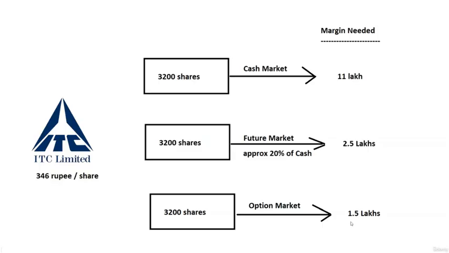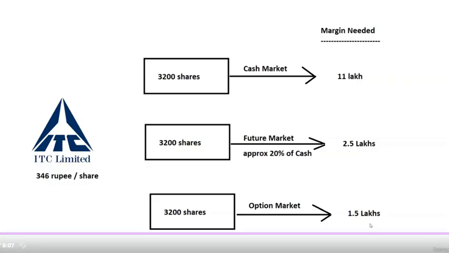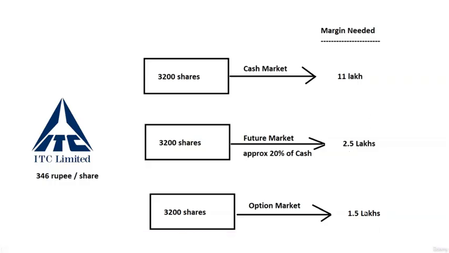And the advantage is you have to pay less. The same profit which this person will make by paying 2.5 lakhs, you can make with 1 lakh, or even 70 to 60,000, right? Because you get big leverage in options. This is why people come to options.